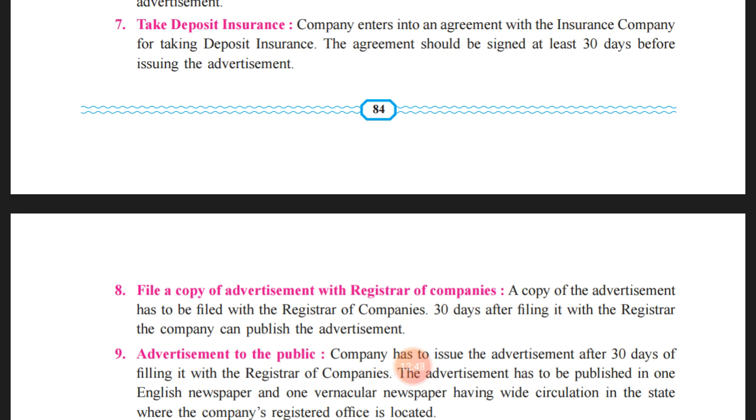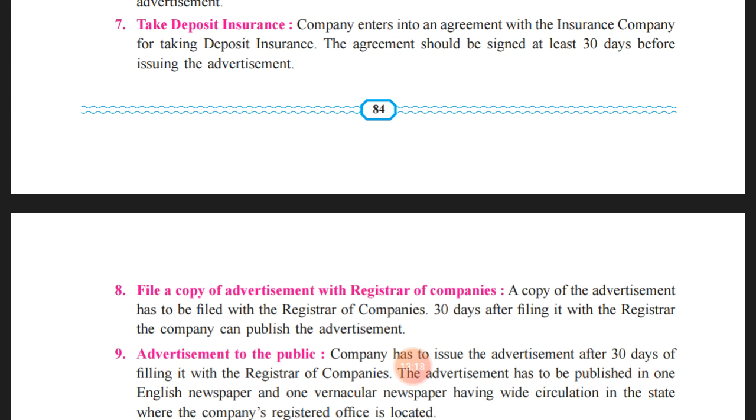So in order to make sure the conditions related to the depositors are repaid, the company will take a deposit insurance, whereas the insurance will provide safety and security to the company, that if the company is in default and not in a condition to repay the deposit, then the insurance company will pay the deposits